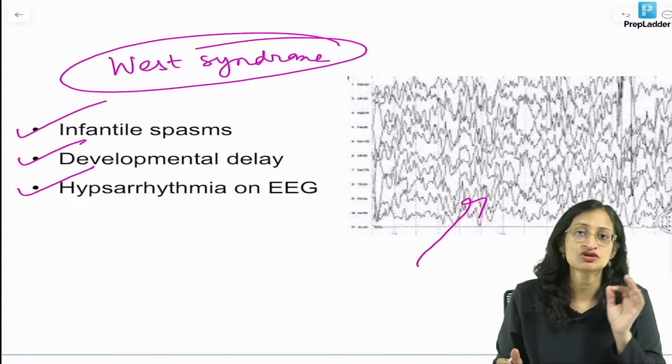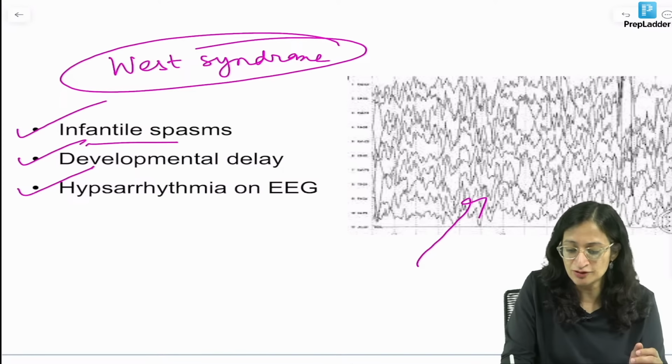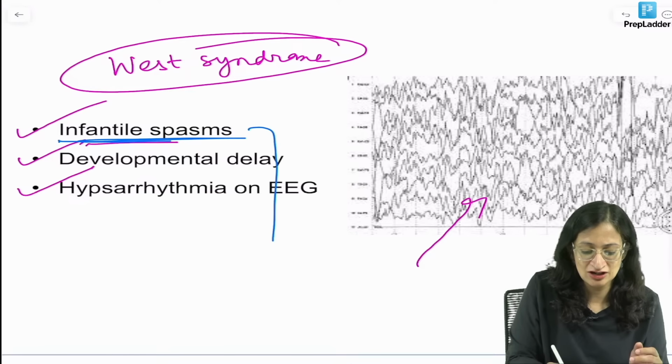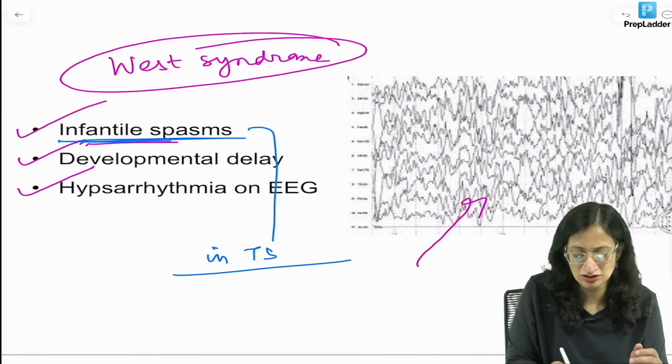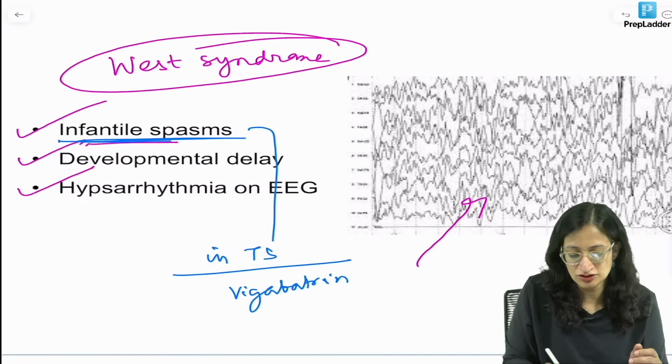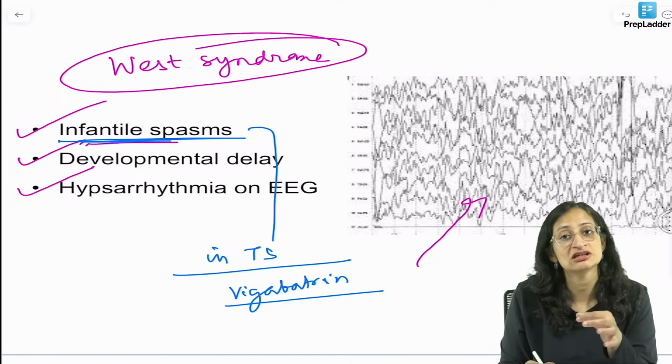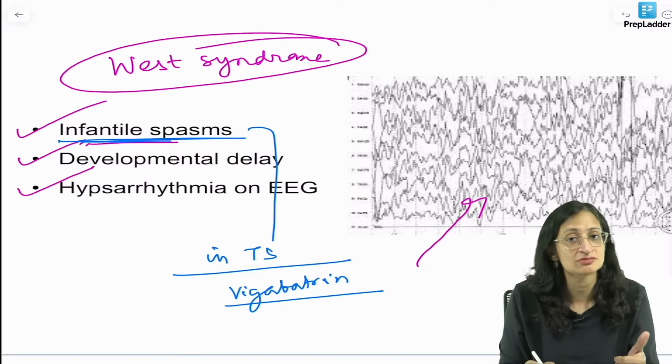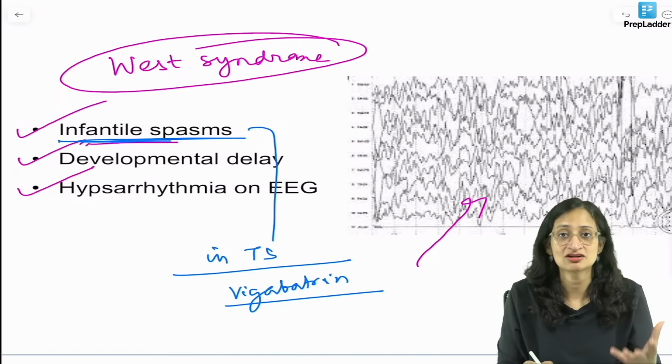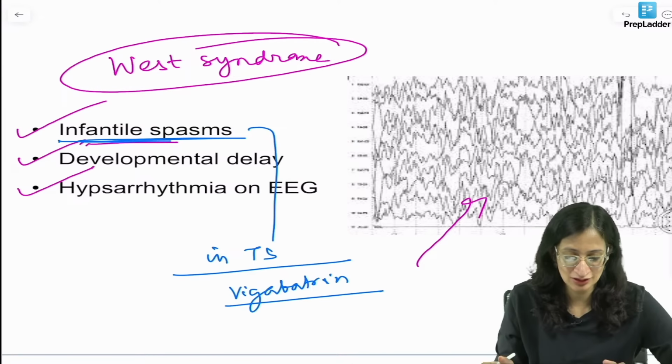And the drug of choice for a child with infantile spasms in tuberous sclerosis, if that is the question, infantile spasms in tuberous sclerosis, then your answer becomes vigabatrin. Tuberous sclerosis we know is a neurocutaneous illness which has got skin lesions typically like ash leaf macules, shagreen patches, adenoma sebaceum and a lot of other findings.